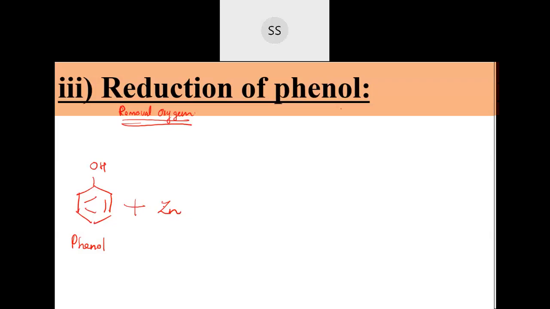That is done by taking a reactive metal like zinc. Zinc is a reactive metal which will reduce this phenol by taking this oxygen. It will take this oxygen and go out, and then what you get is benzene plus zinc oxide. And this hydrogen will be satisfied over here, because this carbon has one hydrogen less, so this hydrogen will get attached over here, and this oxygen will go out with zinc. This is done on heating, and it gives you benzene.